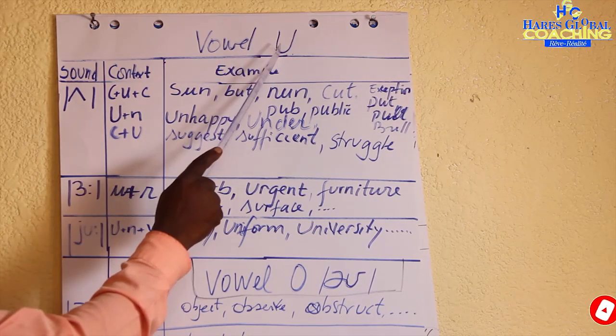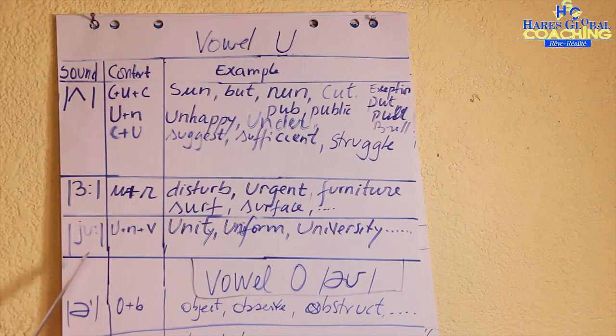This vowel U has the vowel sound /juː/ in the following context: when you have U plus N plus a vowel, especially the vowel I, unit.